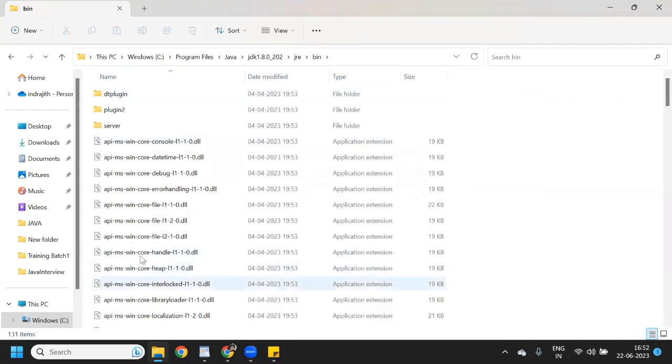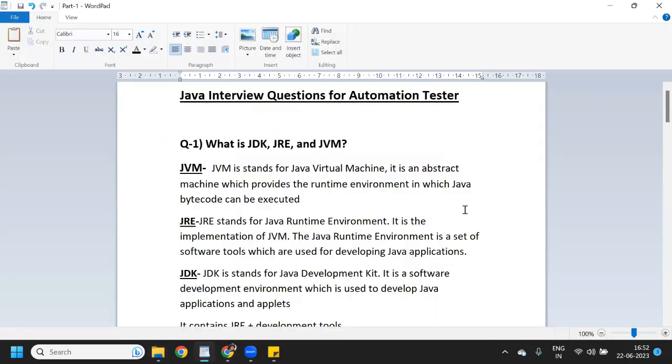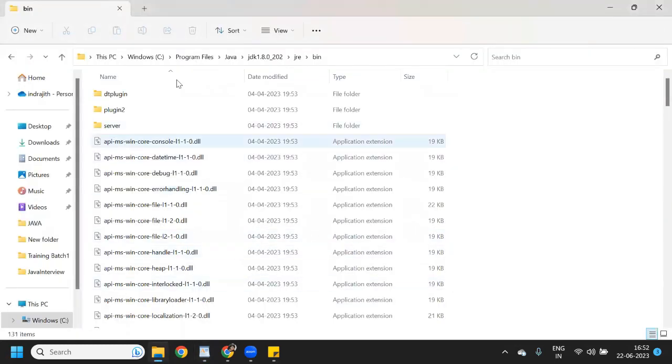Under bin, you can see these are the collection of software which they have converted into jar files. That's why it says Java Runtime Environment is a set of software tools which are used for developing Java applications. These are the set of software tools which are converted into jar files.